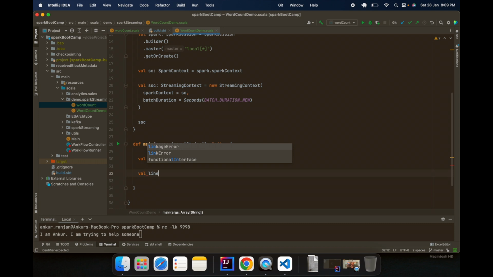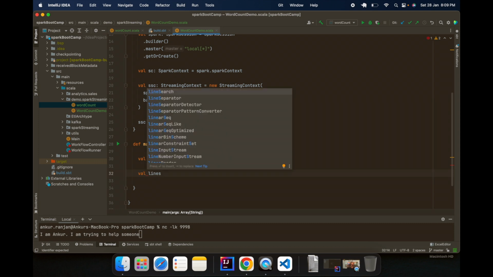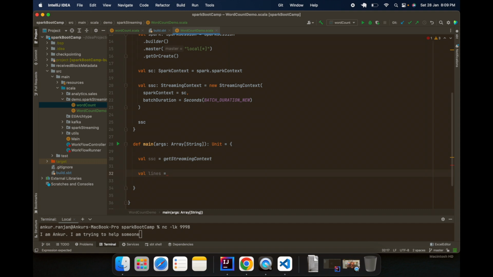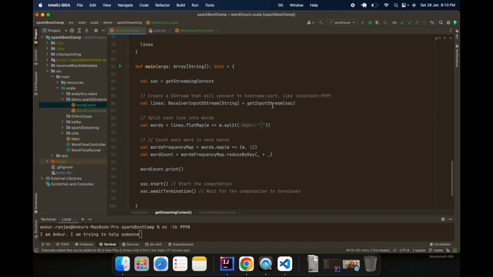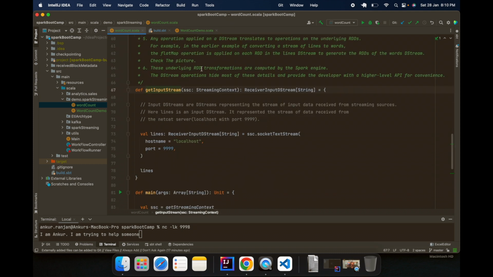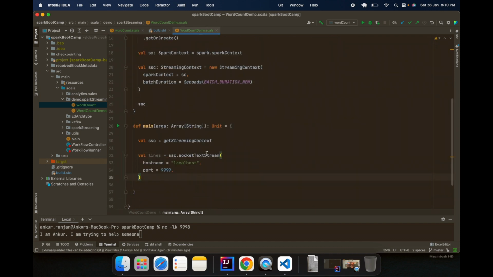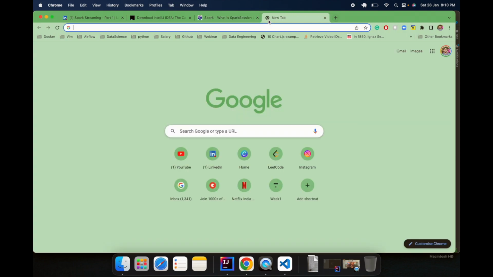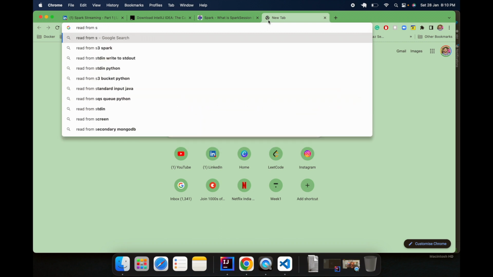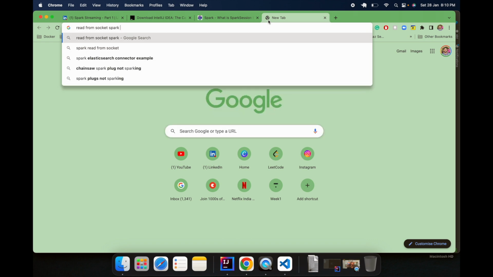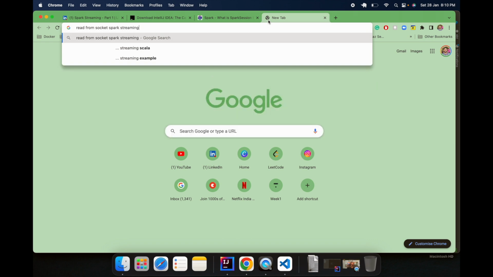We are ready with the streaming context. We need to create the DStreams. So you can see how I'm going to create the lines, right? I need to read it from somewhere, right? Let me just copy the code again. I don't remember it, right? So this is the code, sc.socketTextStream. You can always copy, search here, read from socket, spark streaming. You don't need to remember your code.